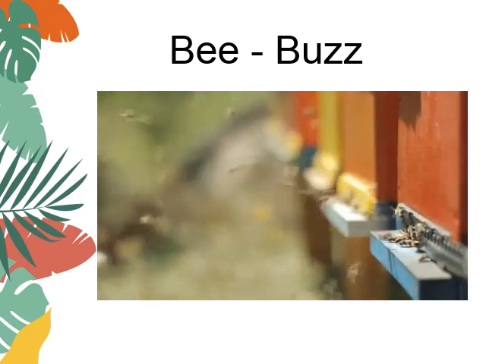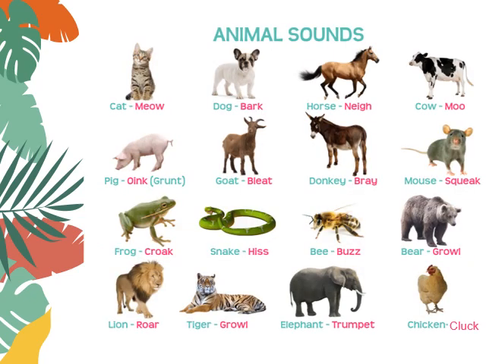So now children, we are done with the sounds of many animals. Now look here, have a look at the names of different sounds produced by animals. A cat, meow. A dog, bark is the sound. For a horse, the sound is neigh. For a cow, the sound is called moo.